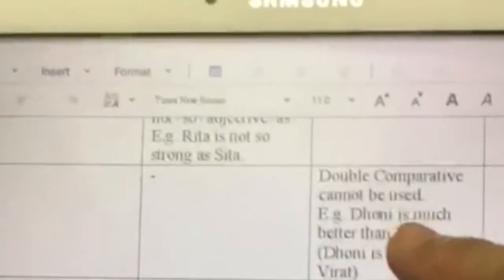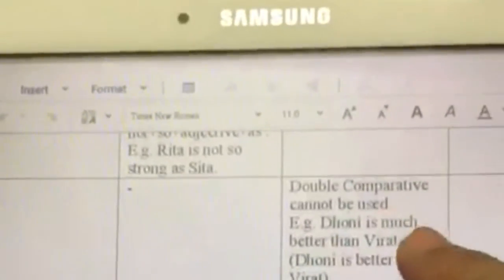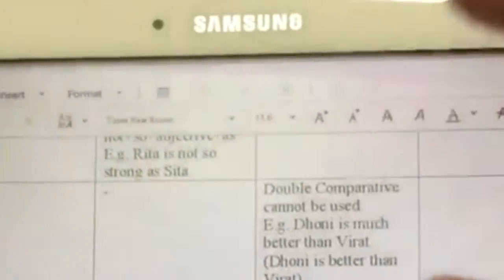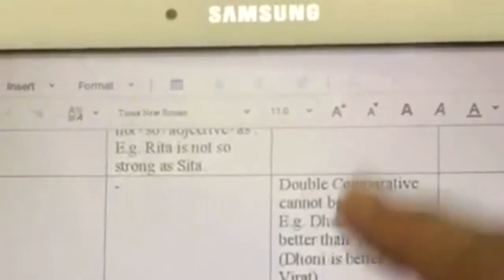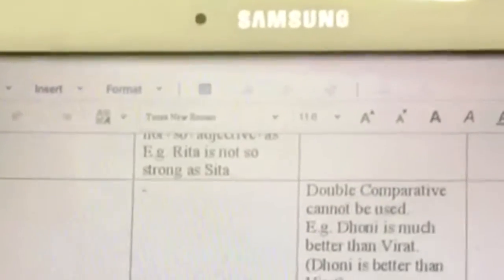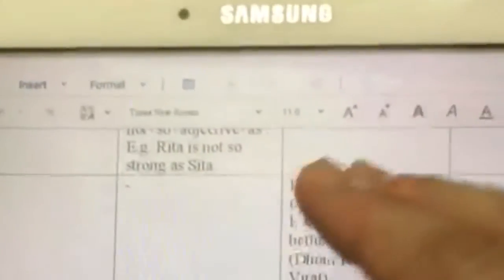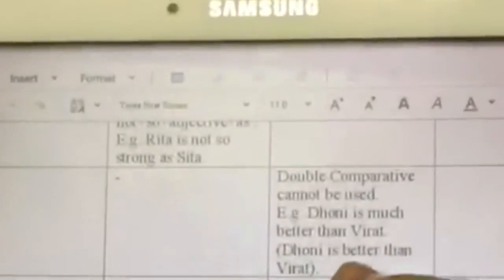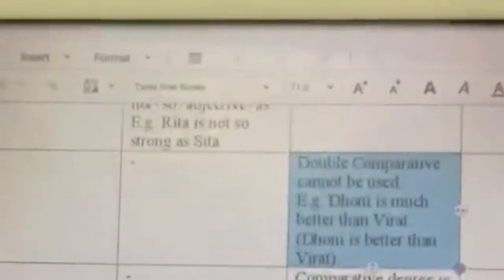Now, next rule. In the comparative degree, double comparatives cannot be used. For example, it is wrong to say Dhoni is much better than Virat. We cannot use this because better already is in the comparative degree form. So there is no need to use much in front of better. Simply say Dhoni is better than Virat. Okay. You'll have to learn adjectives where we don't use the adjective plus er form or more plus adjective form in the comparative.